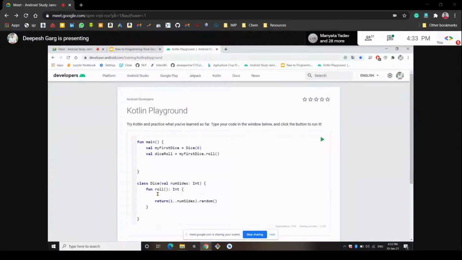So that's how the function is called, and it will return any random number from 1 to the number of sides. The number of sides we have given is 6 here. So it will go through this argument, and this will be stored here. In this return statement, any number from 1 to the number of sides, that is 6, will be generated and returned, and it will get stored in the dice roll variable.